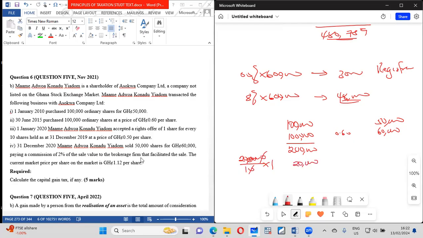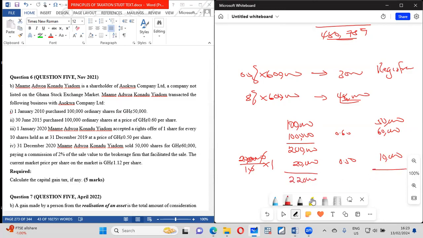What is the value of that 20 shares? 0.5. So 20,000 by 0.5 is 10,000. So it means she has 10,000. That is it. In December, she now sold. So right now, she has 220 shares.